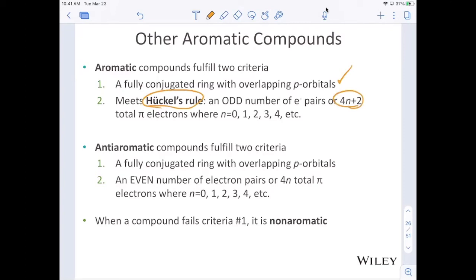Anti-aromatic compounds have to fulfill 2 criteria as well. This one needs to be a fully conjugated ring with overlapping p orbitals, so that's the same as aromatic. And in this case, we need to have an even number of electron pairs. And so the equation we're going to use is 4n equals the number of pi electrons that you have. And if n equals a whole number here, then we have anti-aromatic compounds. If a compound fails criteria number 1, it is called non-aromatic.